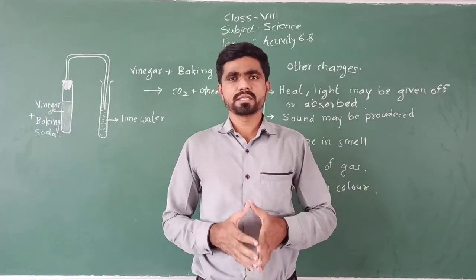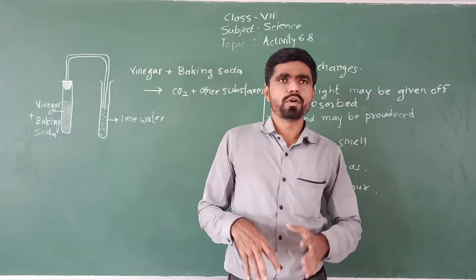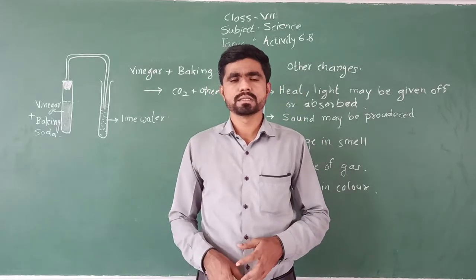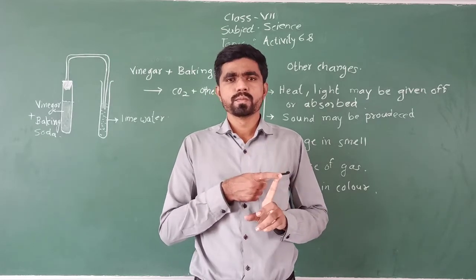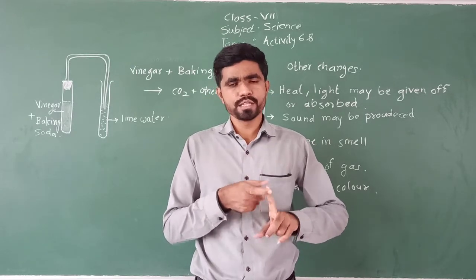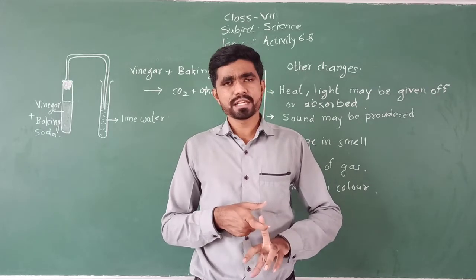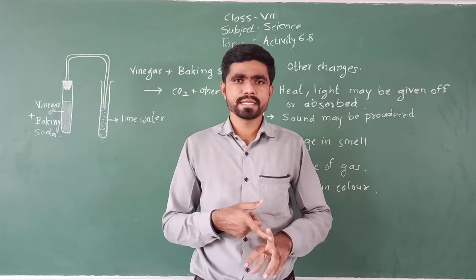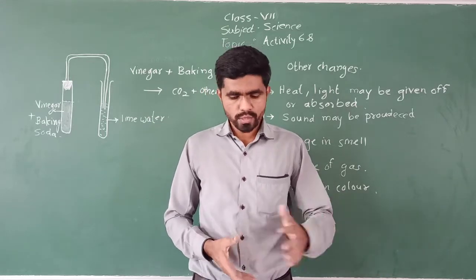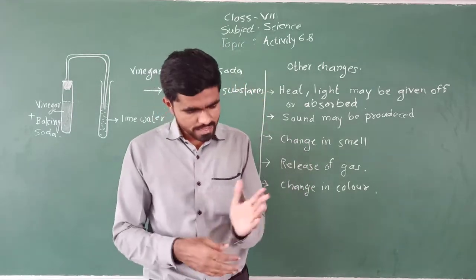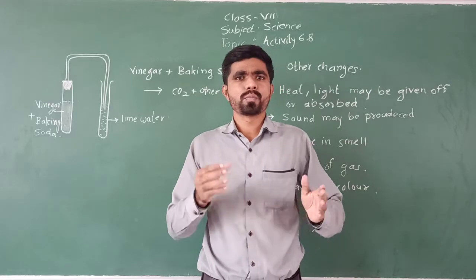We are discussing the chapter physical and chemical changes. While learning the chemical changes, we have discussed about burning of magnesium ribbon. Then we have discussed about reaction between copper sulfate and iron, that is a displacement reaction. Today we are going to discuss another type of reaction in which we will be discussing about production of a